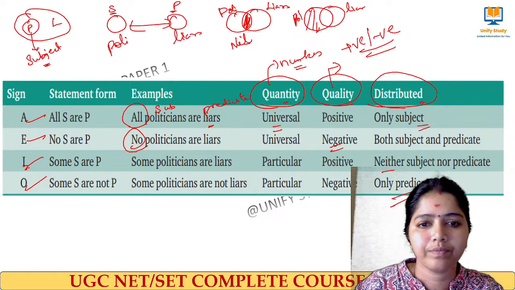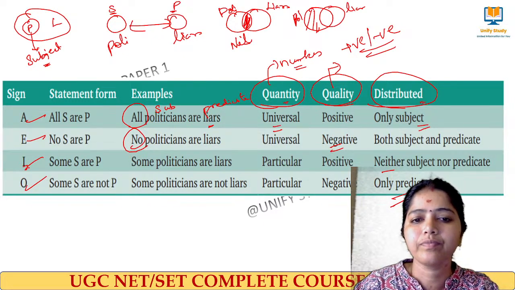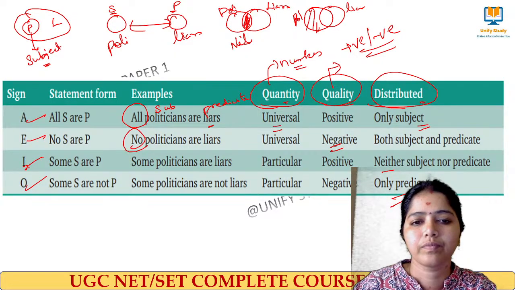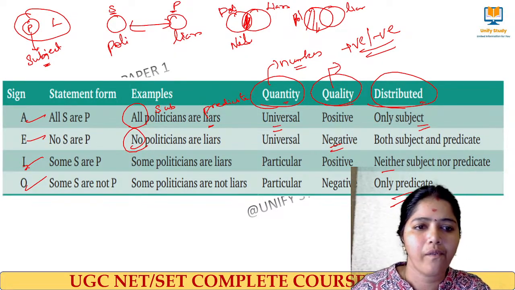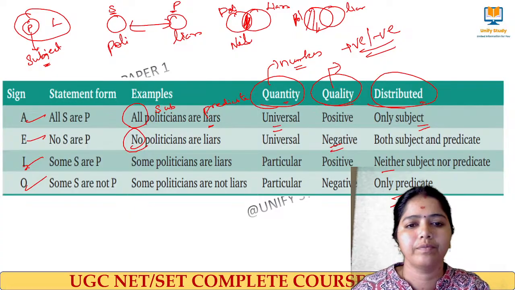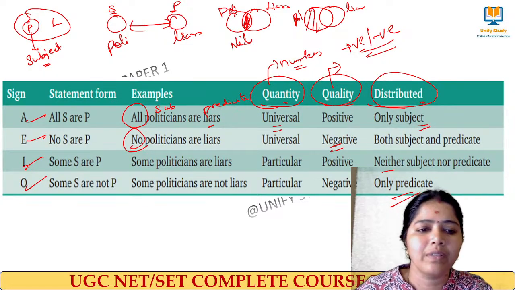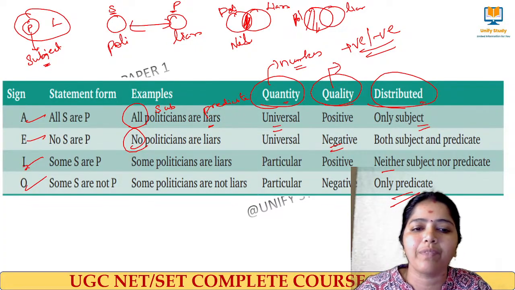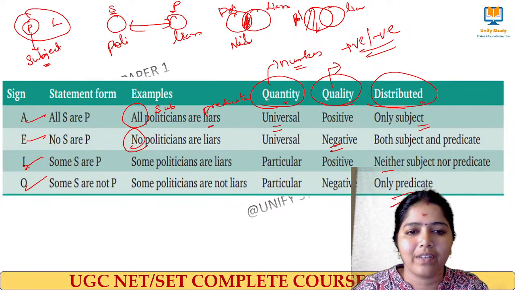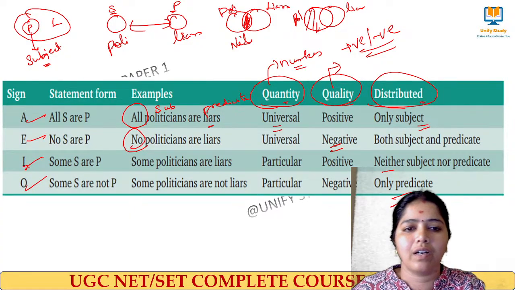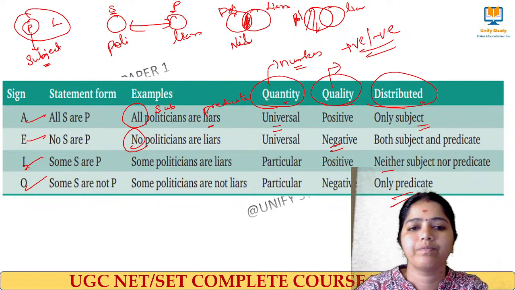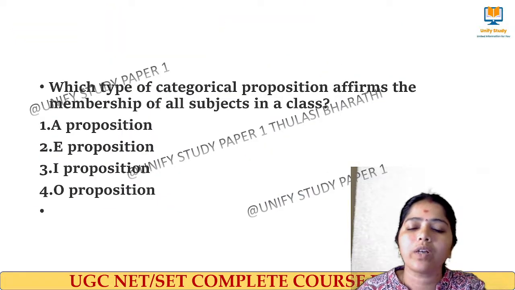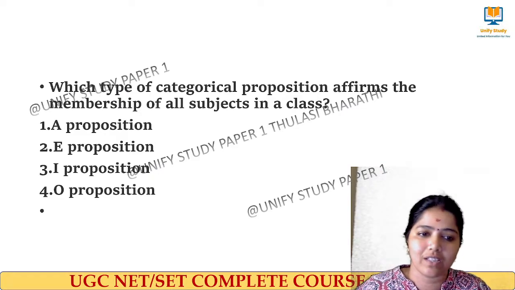Let's do this one. Easy questions. See, where we struggle in the exam is the words, the vocabulary they use. Right. Answer this question. Easy one. What type of categorical proposition affirms the membership of all the subjects in the class?